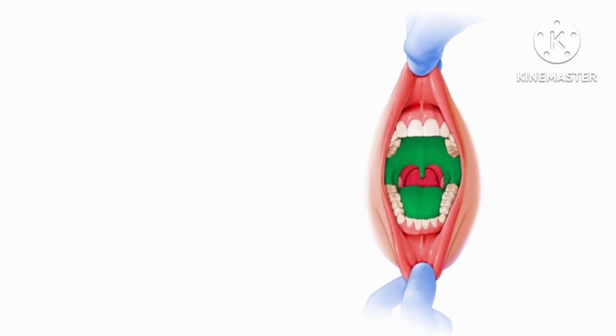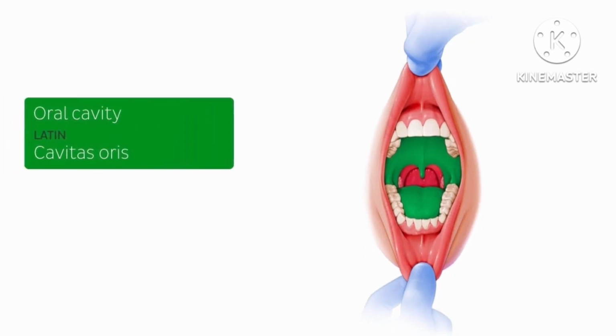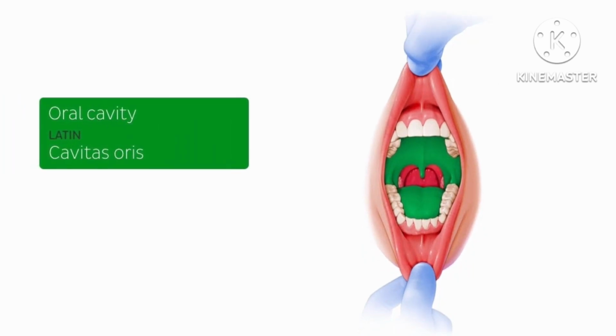The oral cavity is the entrance to the alimentary canal, and in the image on the right you can see its inferior surfaces highlighted in green. The anterior border of the oral cavity is formed by the anterior dental arches, which are around about here. Its posterior border is formed by the isthmus of fauces, which is a small section of the oropharynx connecting the oral cavity to the pharynx. You can see me pointing it out just here.